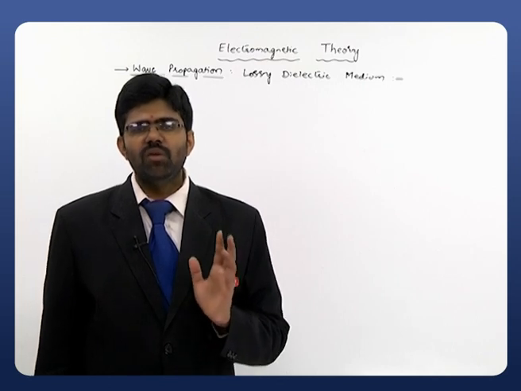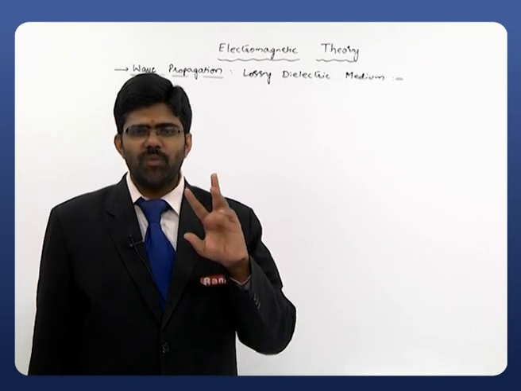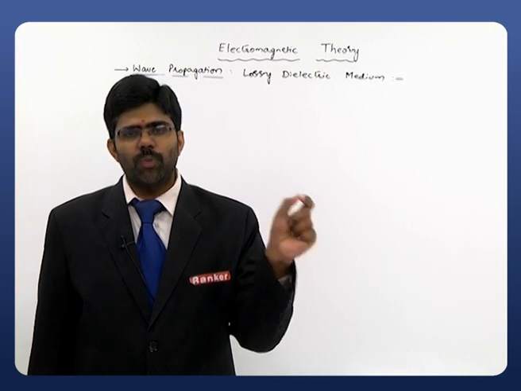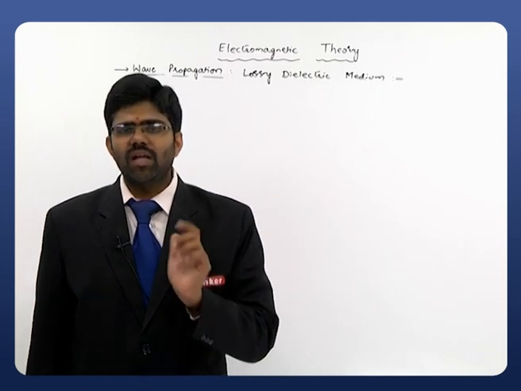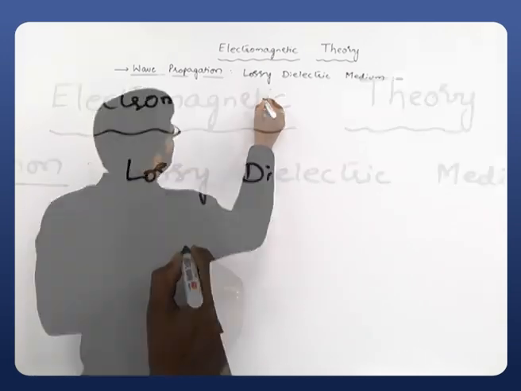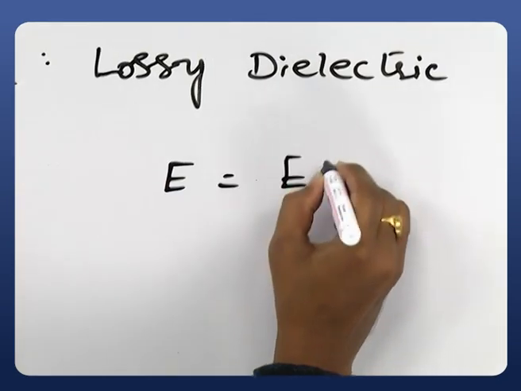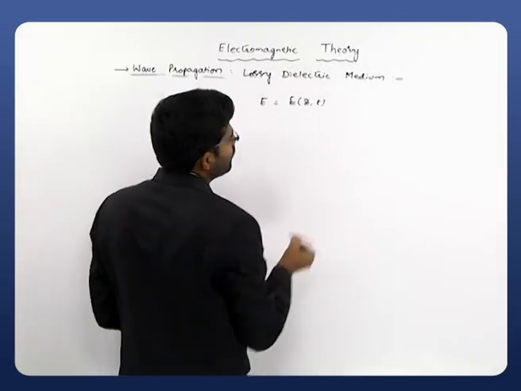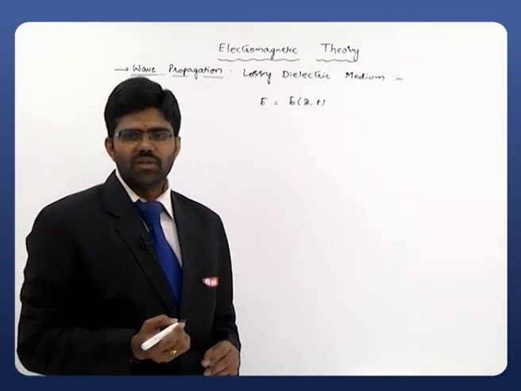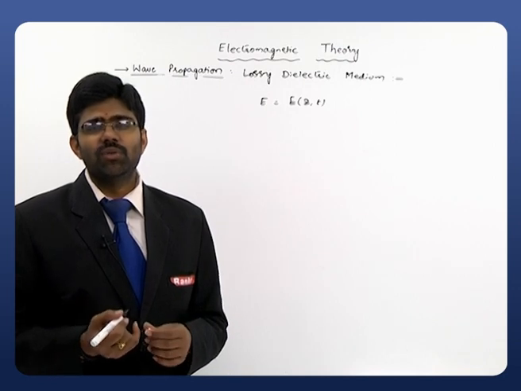Clearly identify that a wave is a function of both distance and time. So whenever we are representing a wave, we are supposed to take that wave equation as a function of both space and time, or distance and time. Here, let us take the electric field intensity or the electric wave, E, which can be written as a function of space, that is distance z, and t.